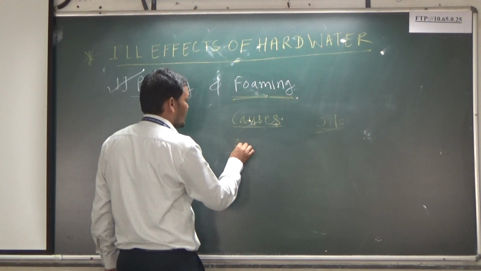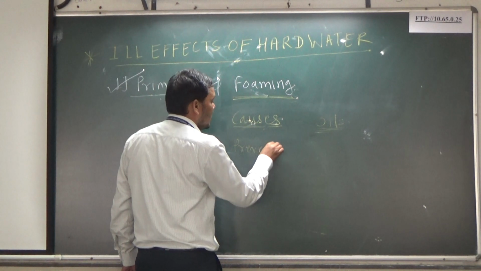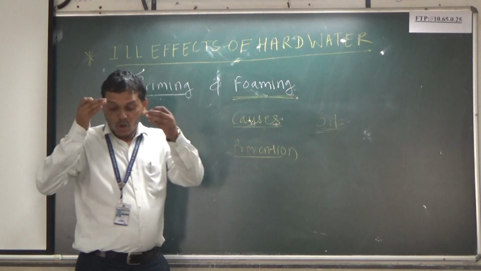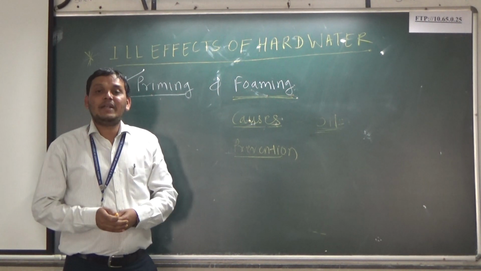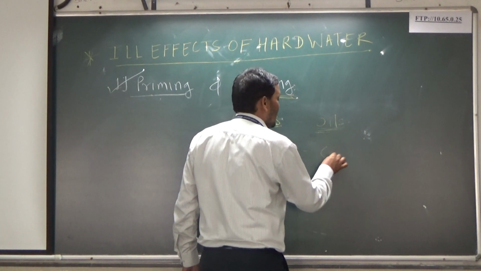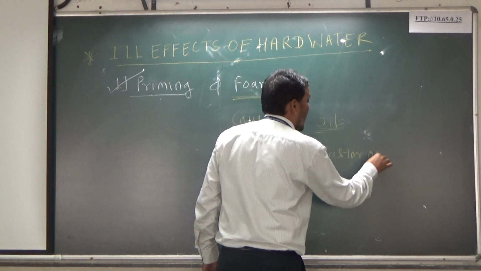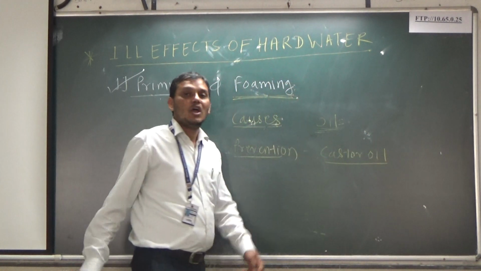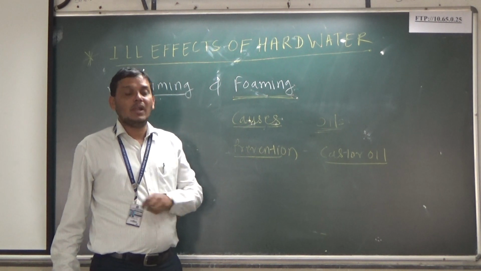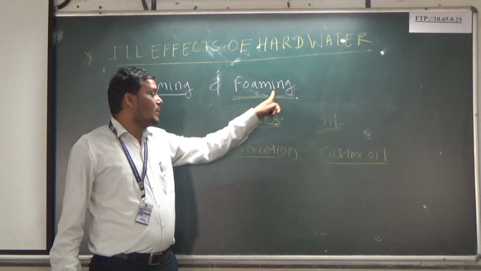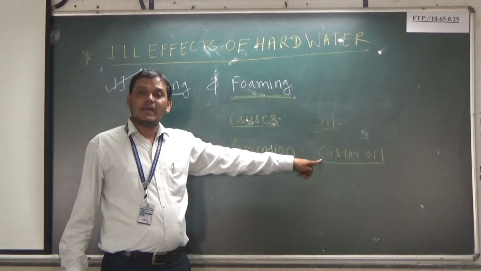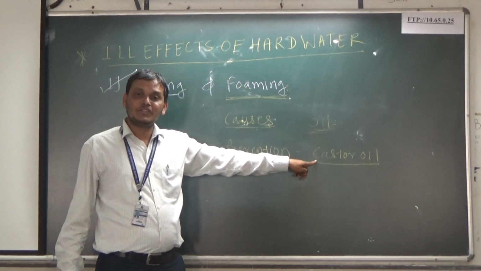Now, preventive measure, right? Prevention. How can we prevent formation of foaming? Foaming can be prevented by addition of an anti-foaming agent. Which is the anti-foaming agent? Castor oil is used as an anti-foaming agent for removal of oil droplets present in your water sample. Foaming can be prevented by addition of castor oil. Castor oil is an anti-foaming agent.